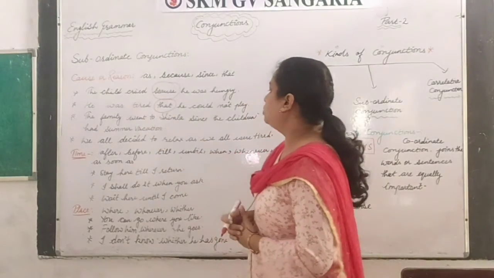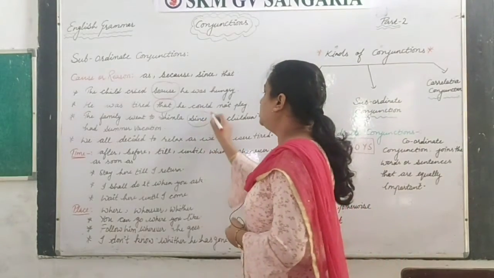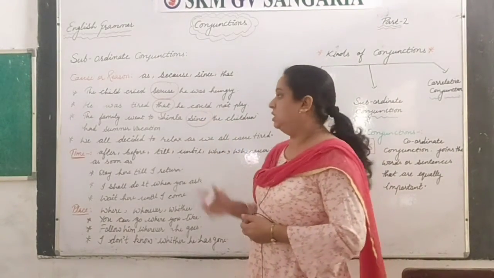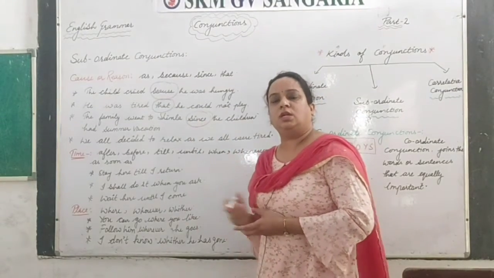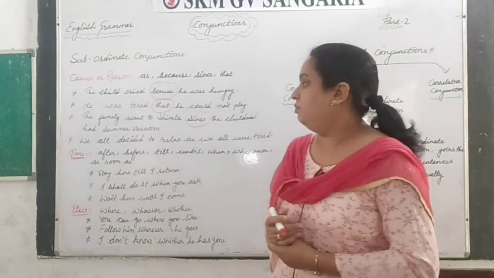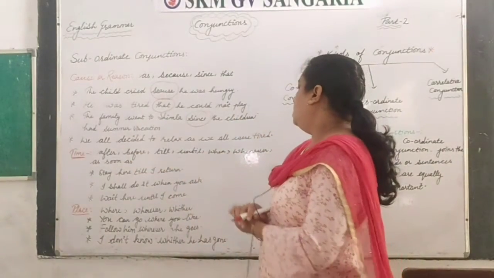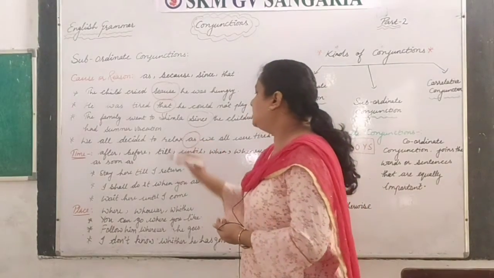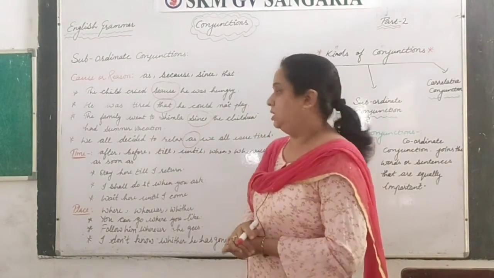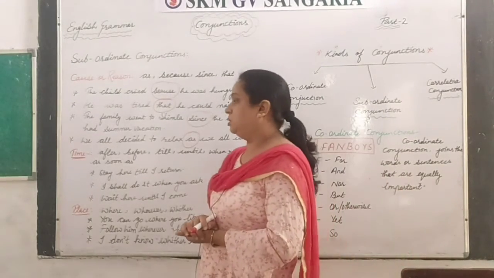The family went to Shimla since the children had summer vacation. So here this word "since" is giving us the cause and the reason why the family went to Shimla, because the children had summer vacations. We all decided to relax as we all are tired. So here this "as" is telling the reason. So this is all about the subordinate conjunctions of cause and reason.